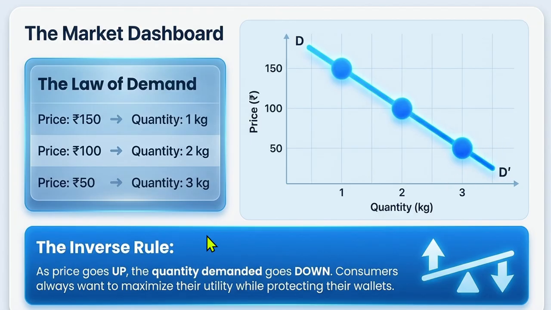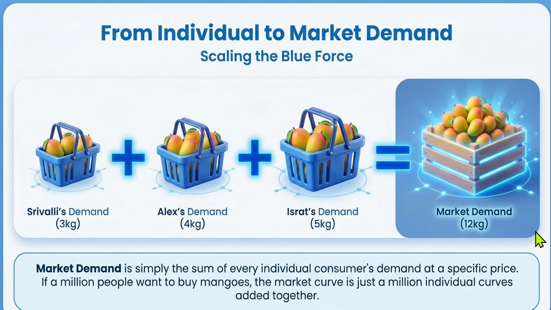Now, it has an inverse rule. It is inversely proportional. What does it mean? When the prices go up, the quantity demanded goes down. Consumers always want to maximize their utility while protecting their pockets or wallets. So from individual demand to market demand, let us understand.